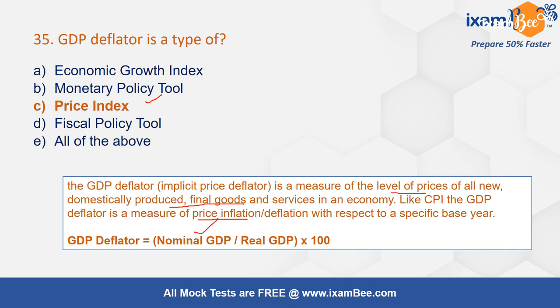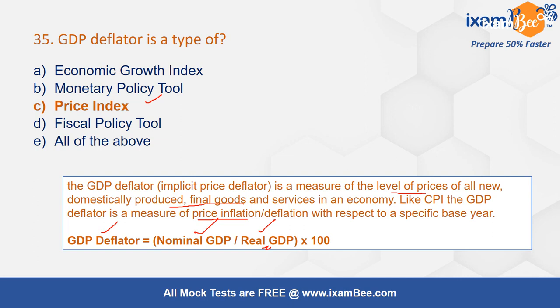Nominal GDP versus real GDP. If you multiply the ratio by 100, that is the GDP deflator. You understand that real GDP is when we are excluding inflation. In nominal GDP, the actual prices of today are taken into account.